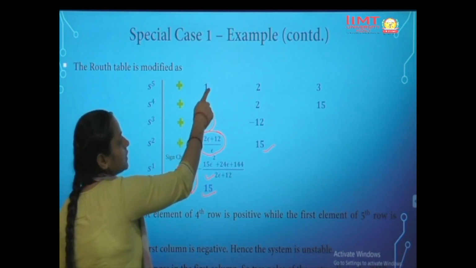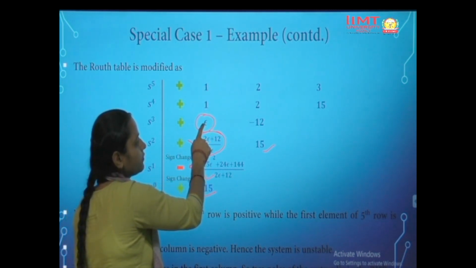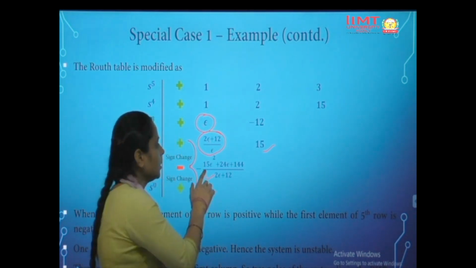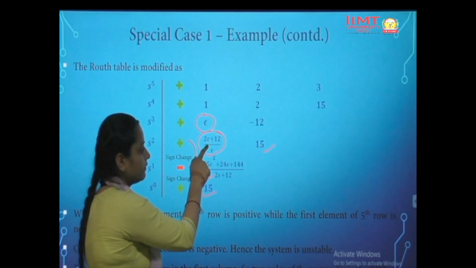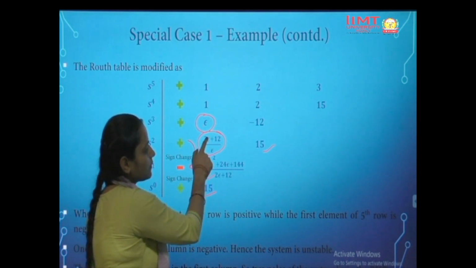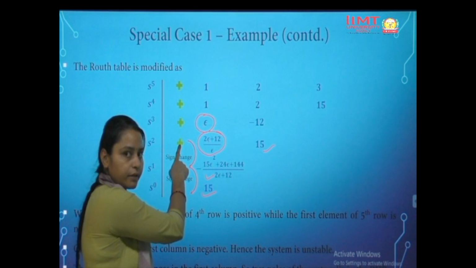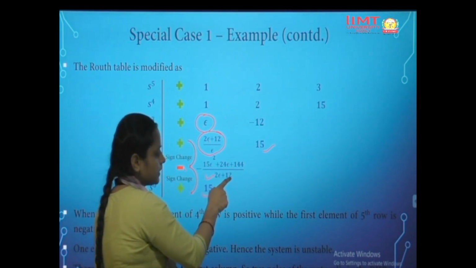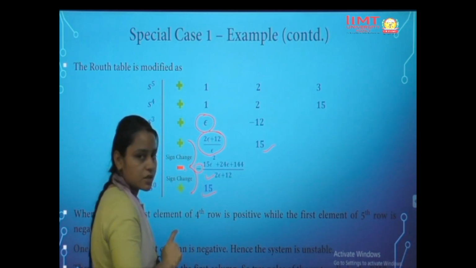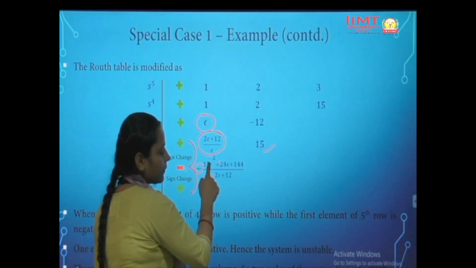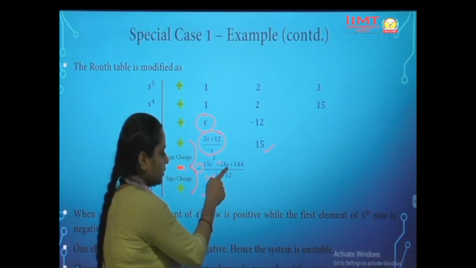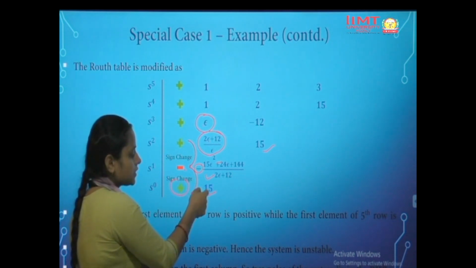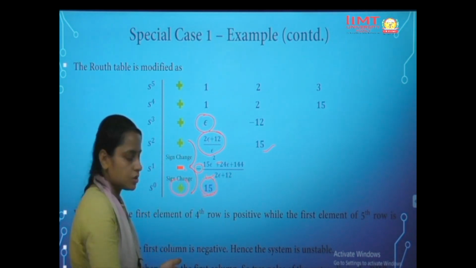So this is 1, this is positive, this is also positive. This is epsilon, it is tending to 0, but as it is not equal to 0, it is considered as positive. And if epsilon is positive, all the terms would be positive. And next here, if all the terms are positive inside, but here is the one sign minus 1. So if we put any value of epsilon somewhat greater than 0, then we will get a negative value only. And next, this is plus 15, this is a constant, so it will always be positive.